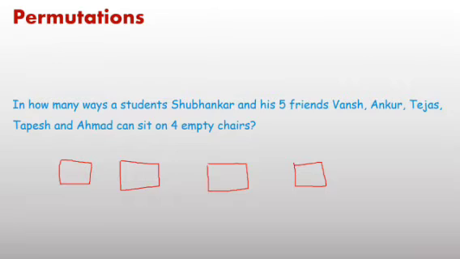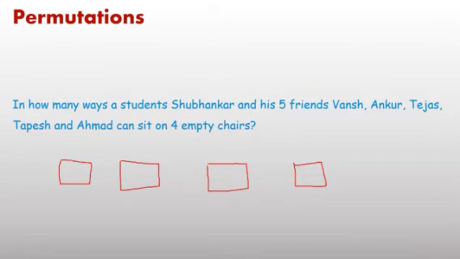Now check. 4 empty chairs means there are 4 positions or 4 chairs. And the number of students, remember, there are 6 students: Subhankar and his 5 friends. Total number of students is 6.